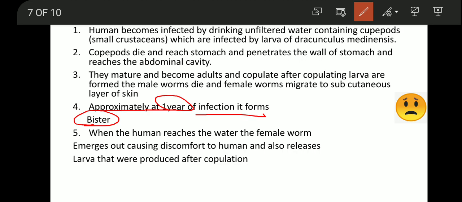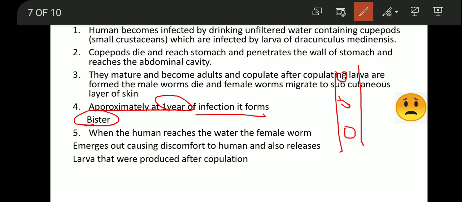You know how blisters look? Suppose this is the skin and there are some holes, not minute, but of a large visible size. Blisters will be formed.